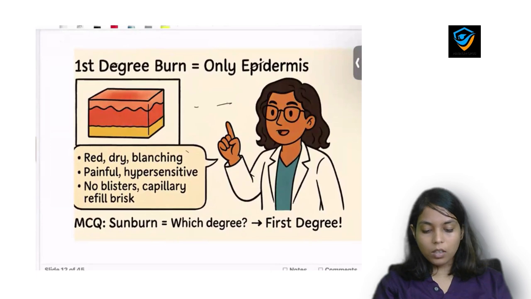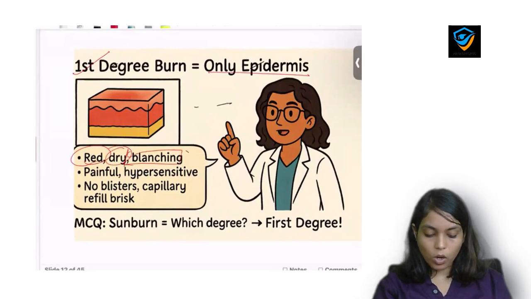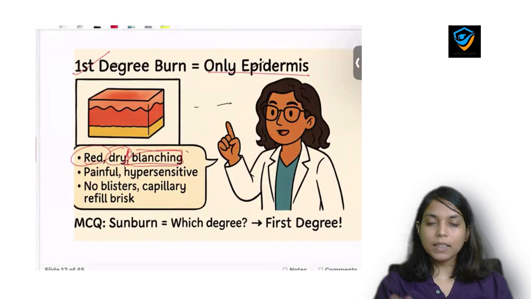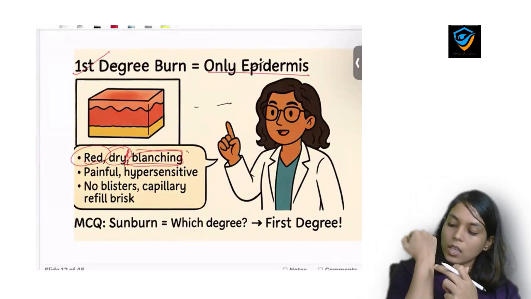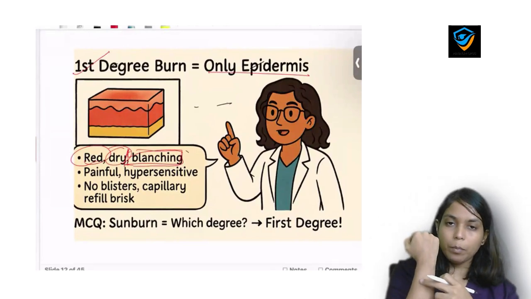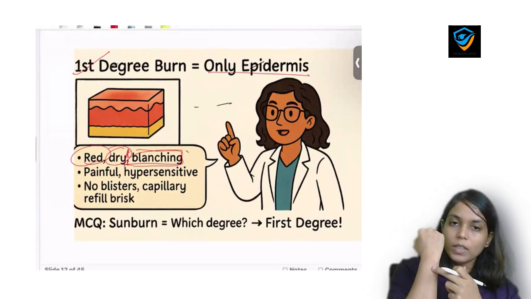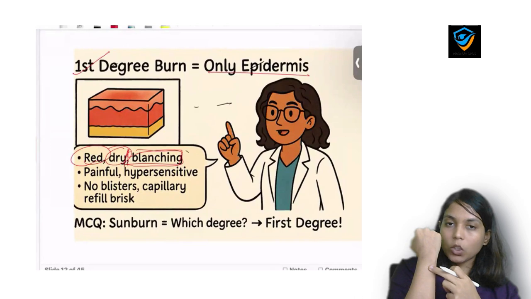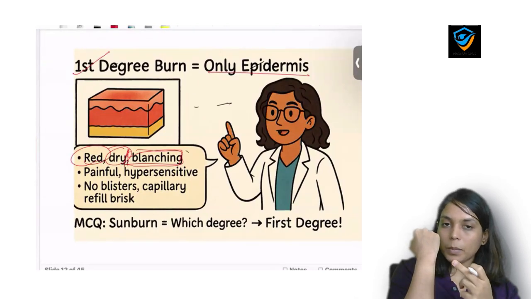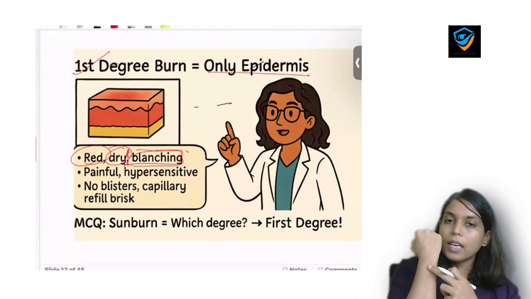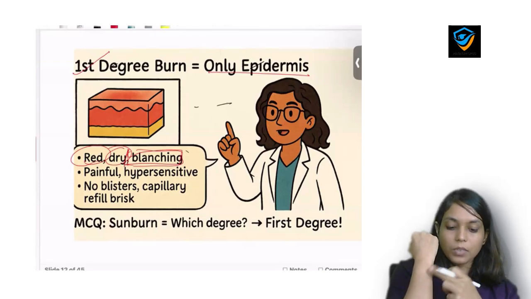Again, let's revise it from the scratch. First degree burn, only epidermis, the skin will be red, dry, there will be blanching. Here is a new term. What is blanching? If you press your skin, like if this area is having a first degree burn, and when I press over this area, there will be paleness, and as I release the pressure, that area will again get red. So it is called blanching, and it is present in first degree burn.